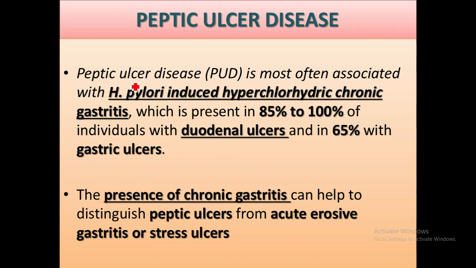So peptic ulcer disease is most often associated with H. pylori induced hyperchlorhydric chronic gastritis. As we saw, as a long-term consequence of H. pylori chronic gastritis, the first consequence was peptic ulcer disease, which is present in 85% to 100% of individuals with duodenal ulcer and in 65% with gastric ulcer. So the presence of chronic gastritis can help to distinguish peptic ulcer from acute erosive gastritis or stress ulcer.